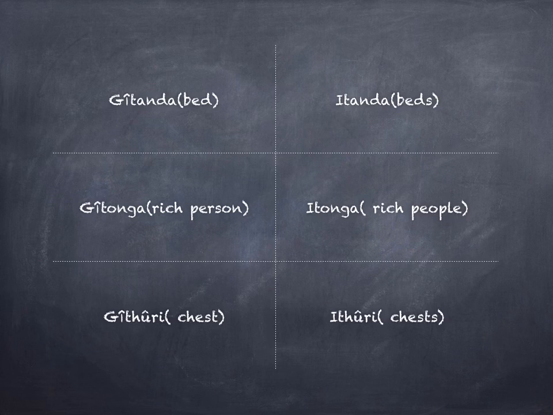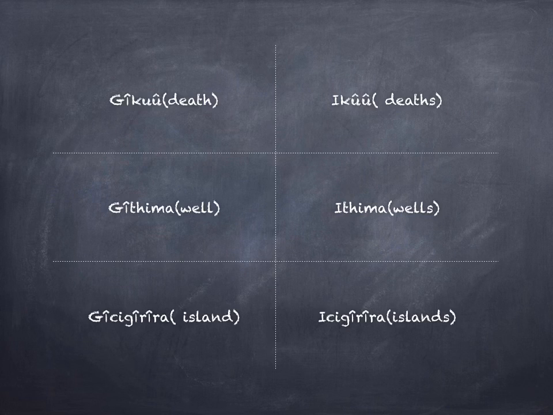A rich person is known as gîtoga, while many rich people are known as itoga. Gîtoga singular, itoga plural. A bare chest is known as gîthûri. Many of those are referred to as ithûri. Gîthûri singular, ithûri plural. Still in this noun class, we have gîkûyû to denote death and ikuo to mean many